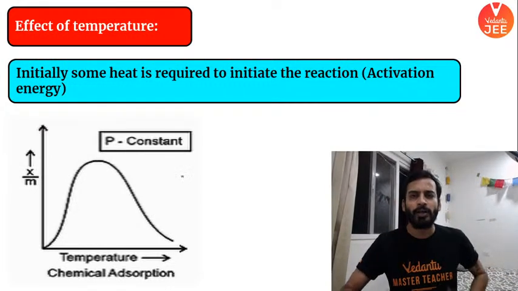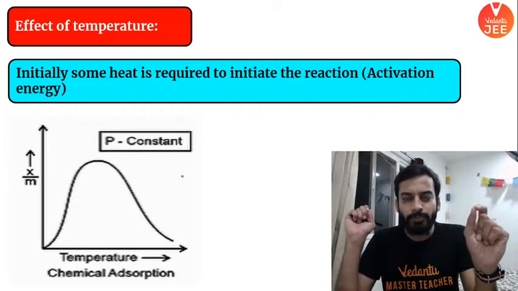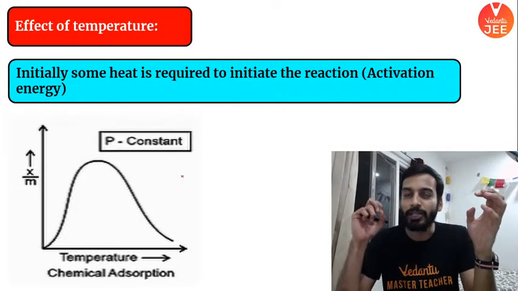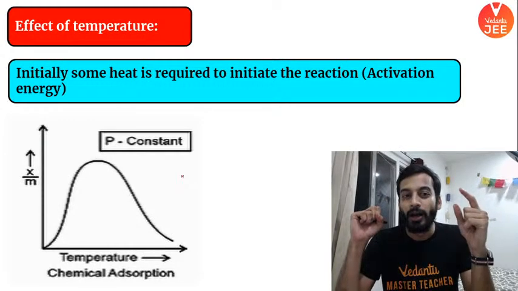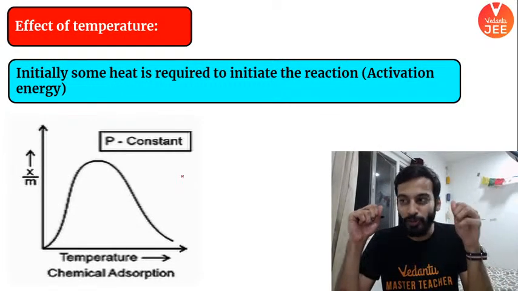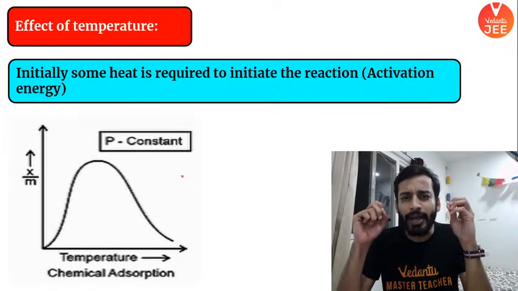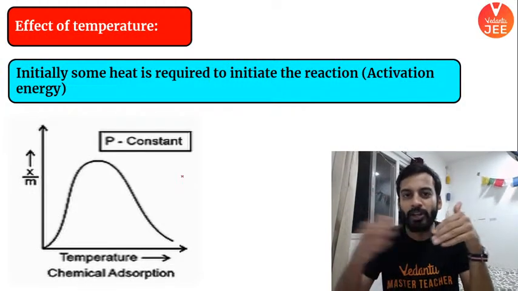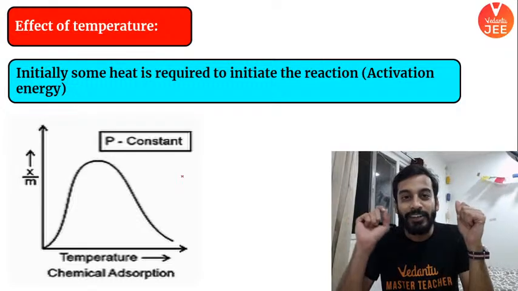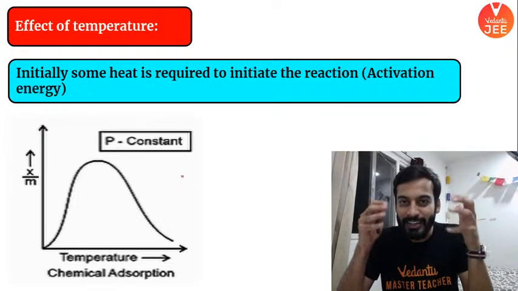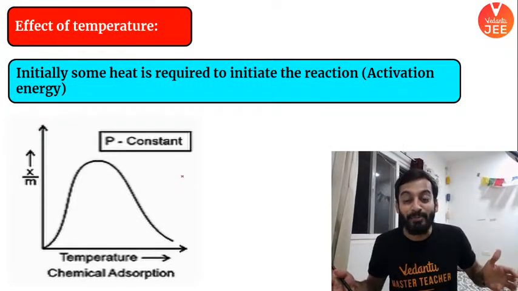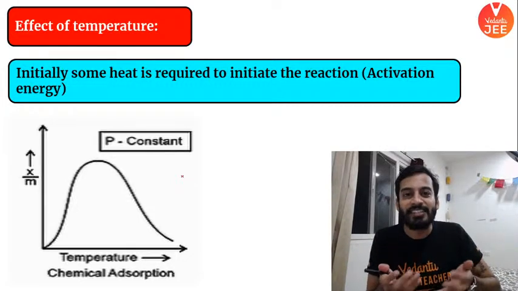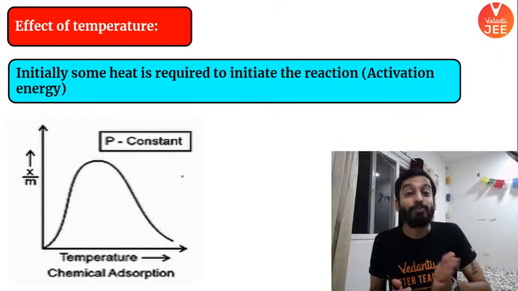Check this out. Chemical bonds are formed because of the attraction, right? Let me put it like this. For a chemical reaction, you require some energy, the activation energy for a particular chemical reaction to happen. When you heat a particular reaction, what will happen? The chemical reaction can take place easily. You are giving that activation energy, and the reaction can give products, right?